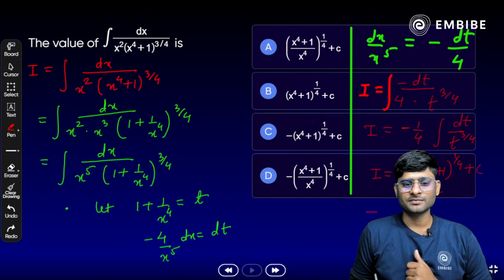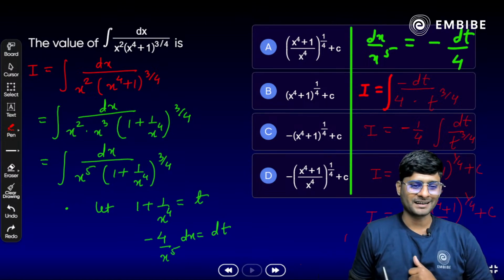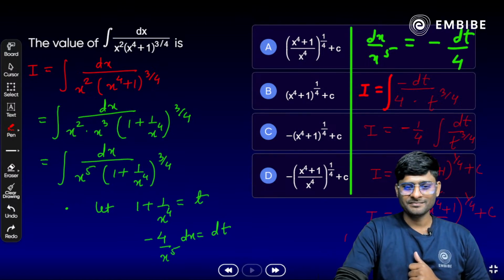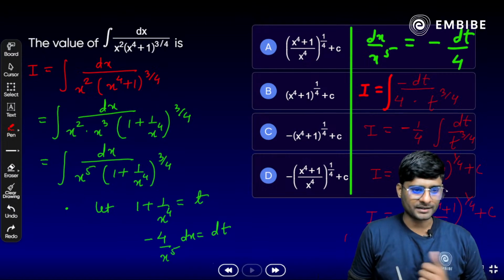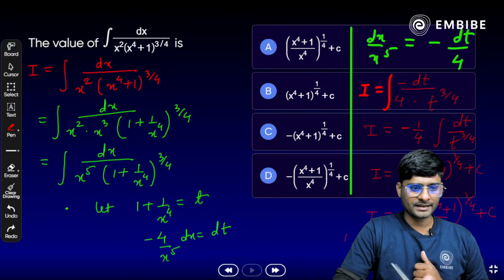If we write it down, I is equal to minus times x raised to power 4 plus 1 upon x whole raised to power 1 by 4 plus c. That will be the final answer. Okay. I hope you all have understood. Students, time to do the next one.